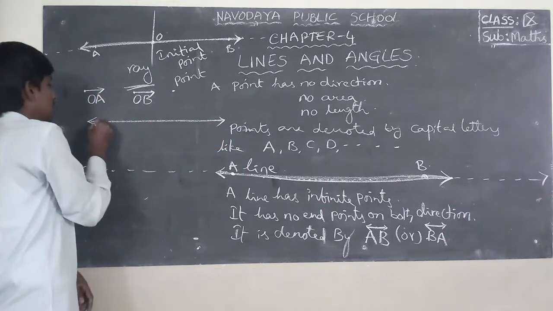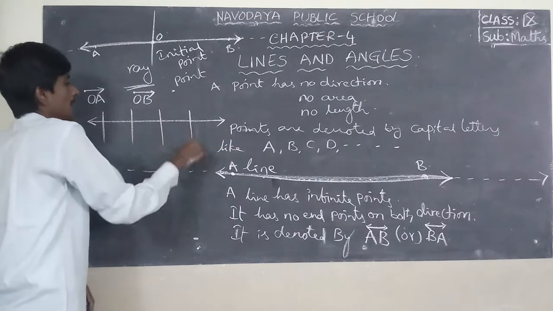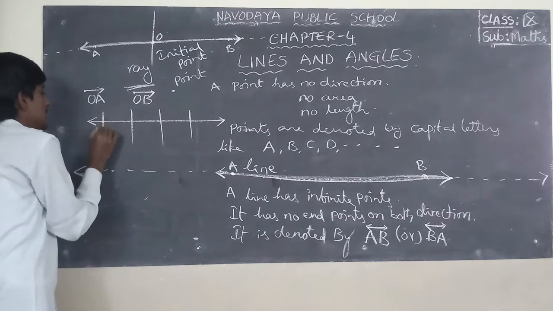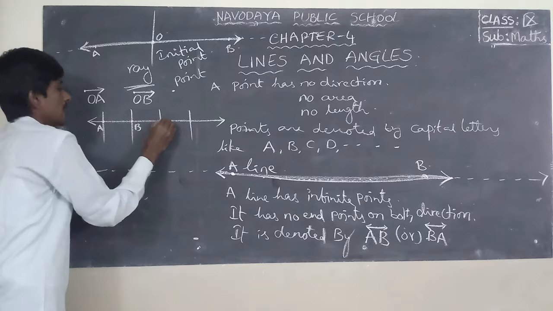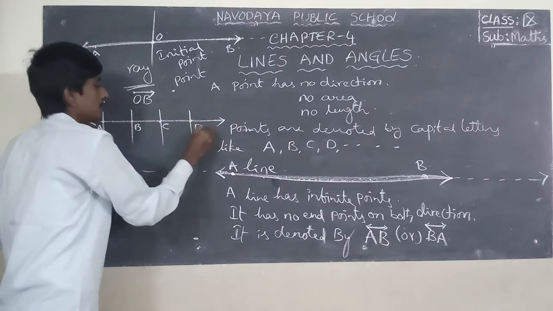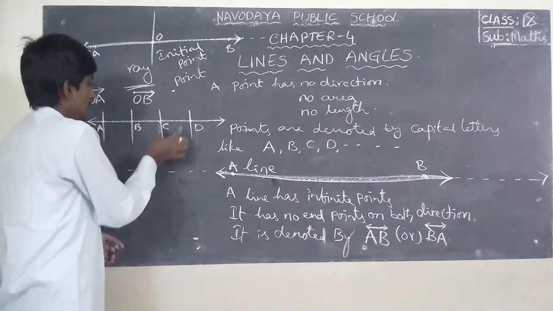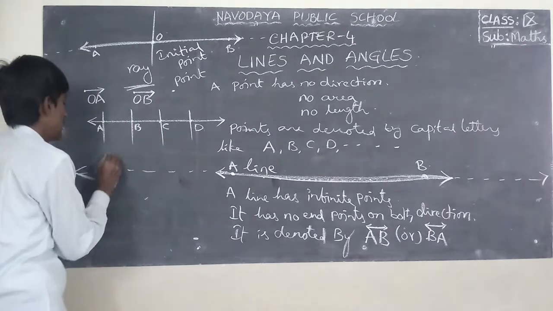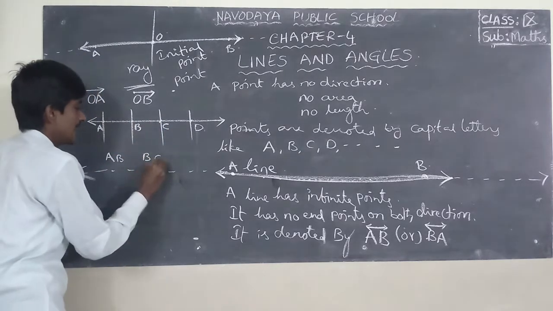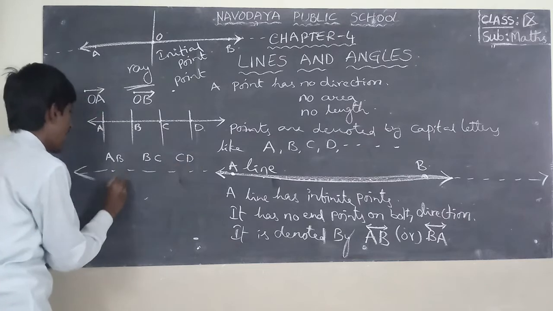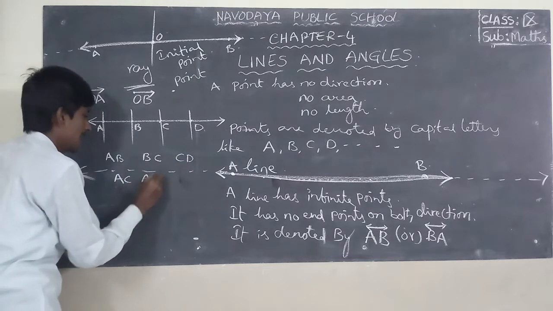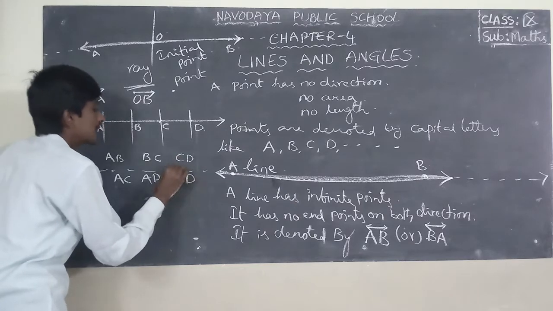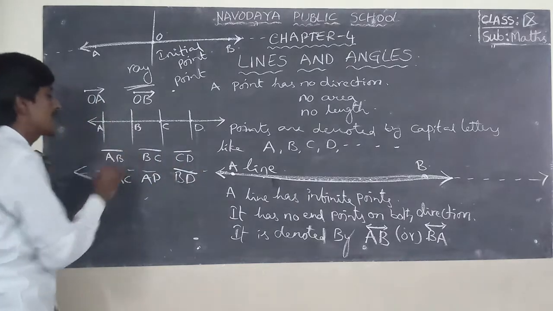A line can be divided into so many parts. If this is A, B, C, D, then AB, BC, CD, or AC, or AD, BD are called line segments.